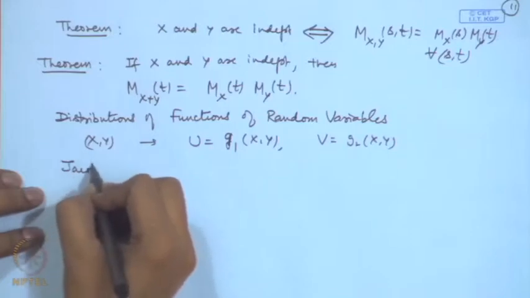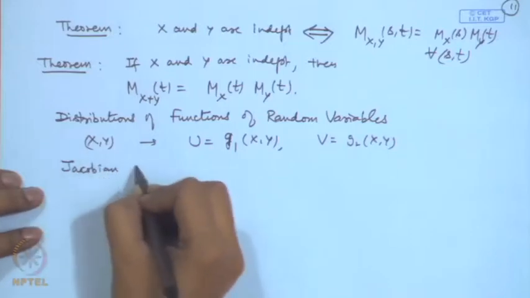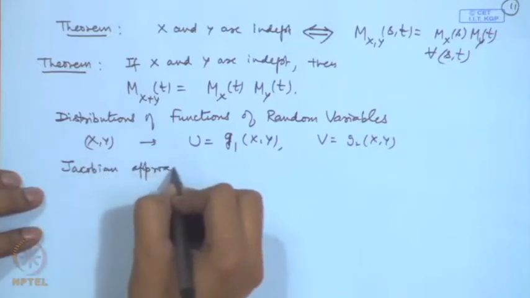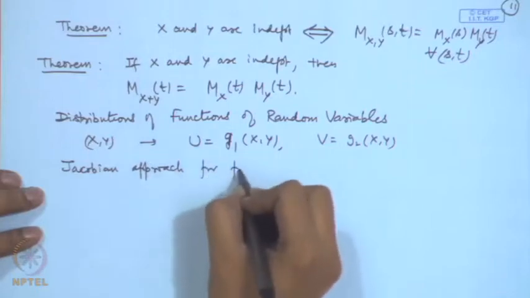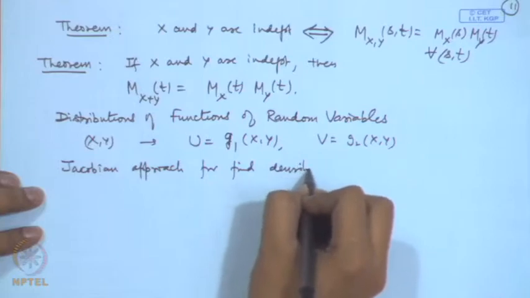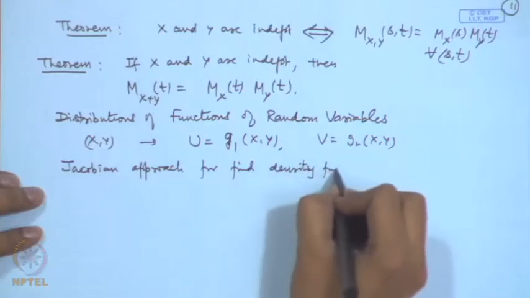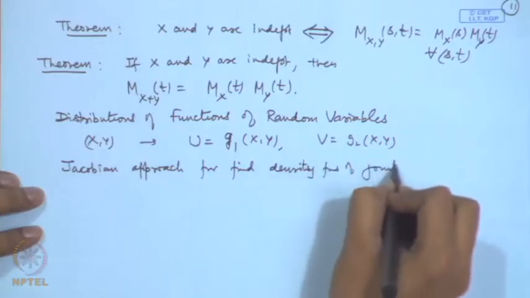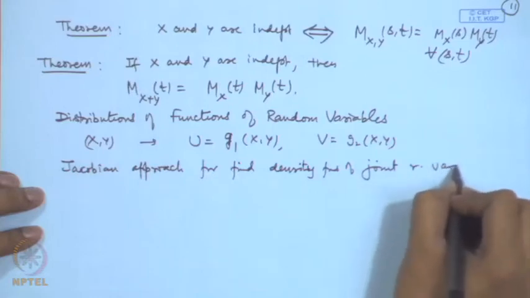So, the Jacobian approach for finding density functions of joint random variables.